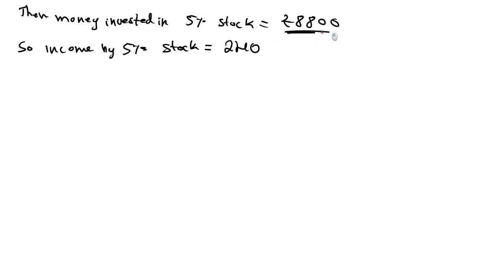If she invests this in 5% stock, thereby her income will increase by 260 rupees. Initial income she has 240 rupees. Then if she invests 8,800 rupees in 5% stock, her income increases by 260 rupees. What's the total income then? Income in 5% stock she got is 240 plus 260 is equal to rupees 500.